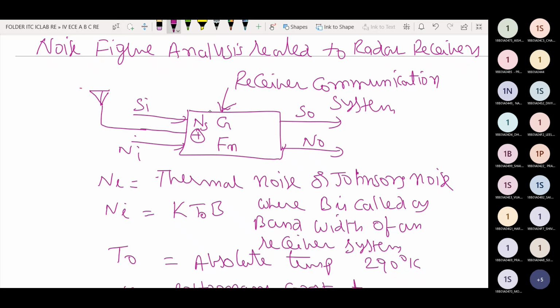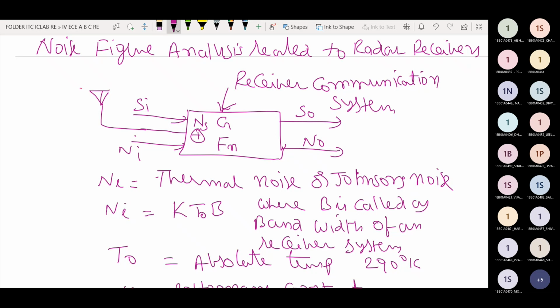This Ns is called the system noise. Here we consider the total receiver communication system. Suppose the total receiver communication system is divided into individual blocks, individual subsystems: RF amplifier, mixer network, IF amplifier, and detector. These are some important individual receiver blocks.